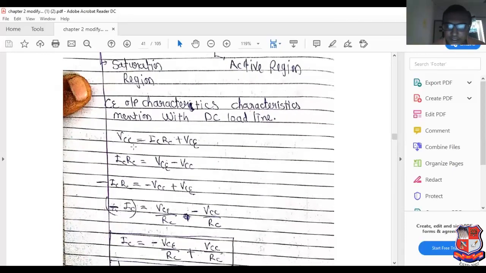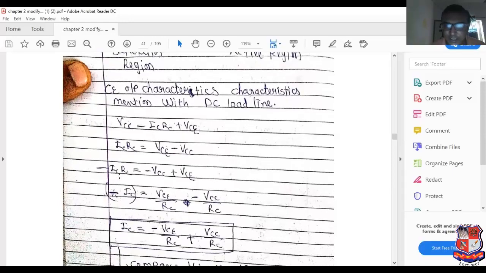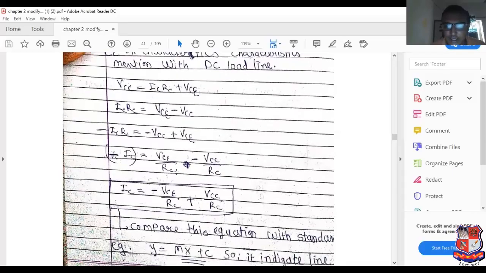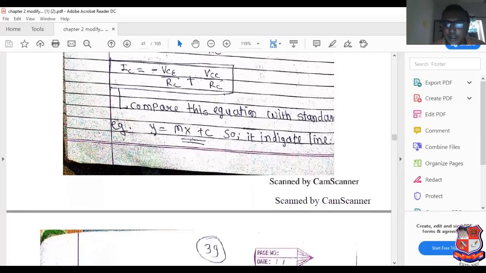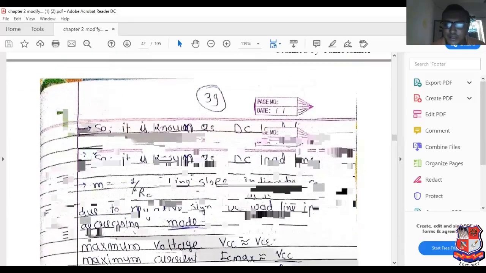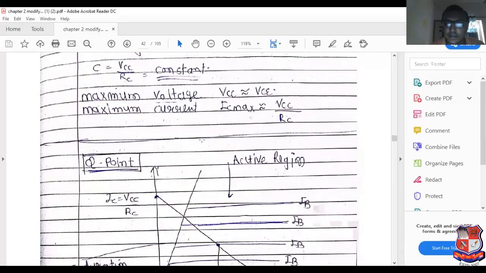Already I have explained this. VCC equal to ICRC plus VCE. So ICRC equal to VCC minus VCE. So IC equal to minus VCE by RC plus VCC by RC. Compare with Y equal to MX plus C. So we can get the DC load line.